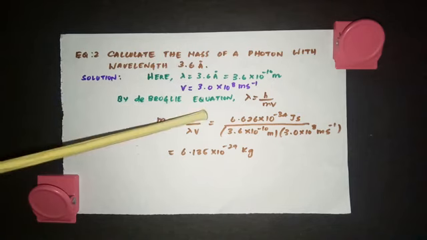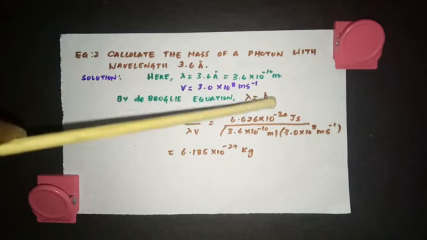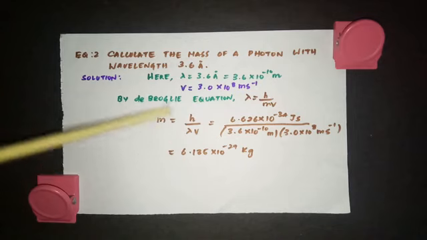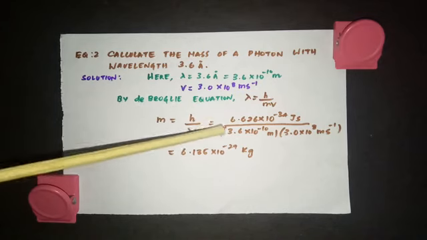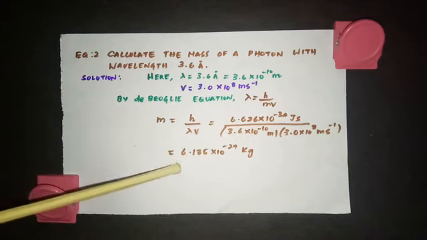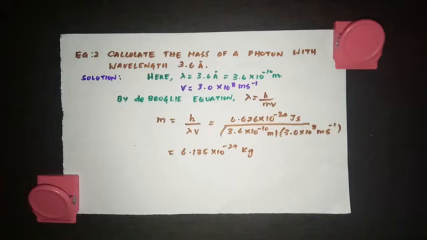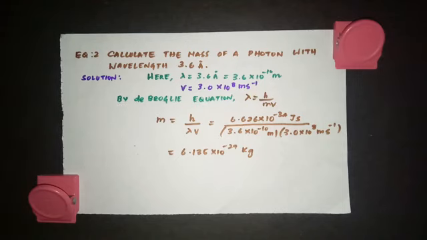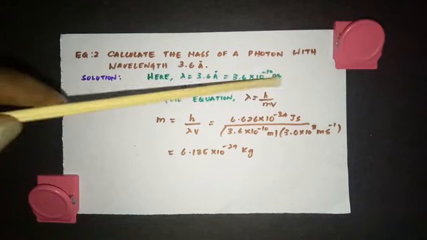And according to de Broglie equation, lambda is equal to h by mv. They are asking you to calculate the mass m. So m is equal to h by lambda v. So substitute all the values. You are getting 6.135 into 10 to the power minus 29 kg. So you can use this equation to calculate mass or velocity or wavelength, because h is a constant which you already know.